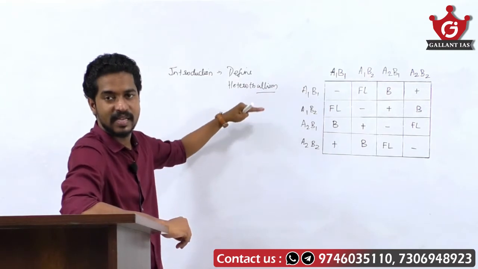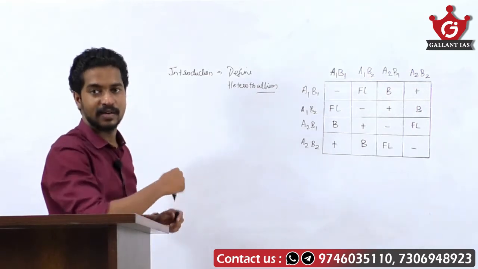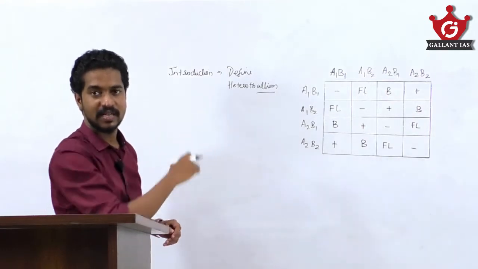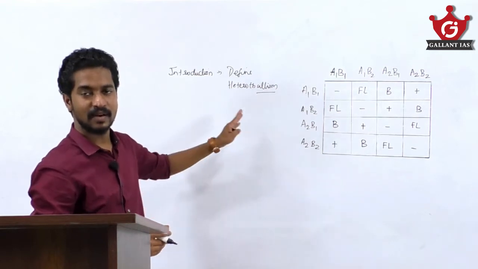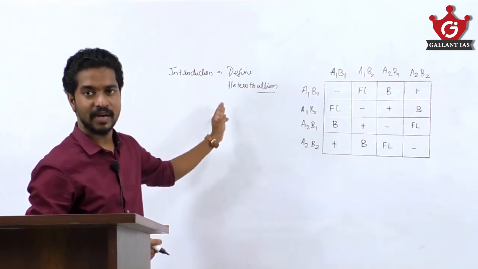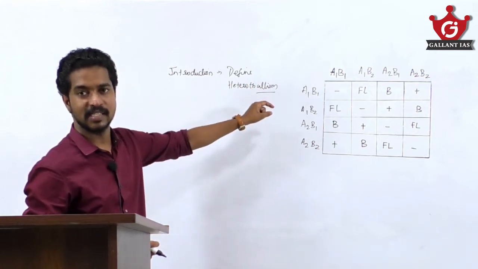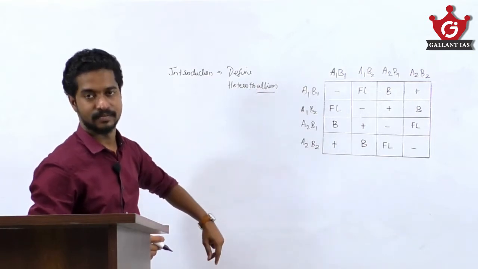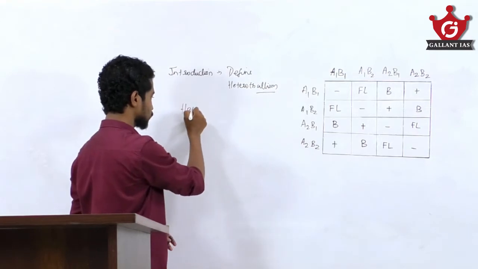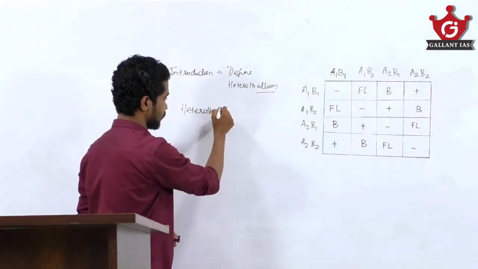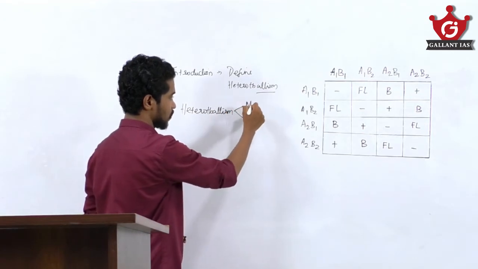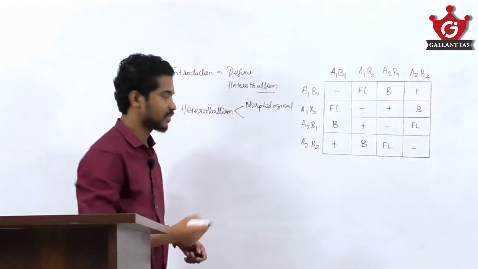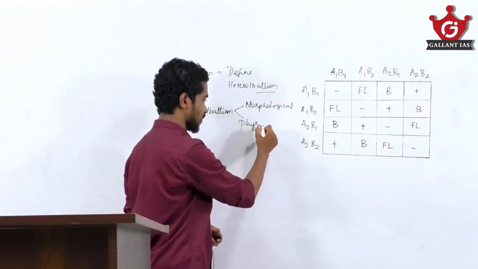Heterothalism has two types: morphological heterothalism and physiological heterothalism. There is no need to define what morphological and physiological heterothalism are. Just write that heterothalism is of two types. You can either write it in sentence form or in a diagrammatic representation. So, heterothalism is of two types: morphological heterothalism and physiological heterothalism.